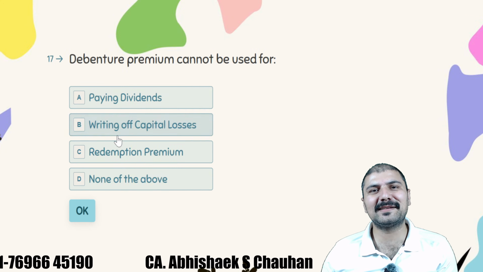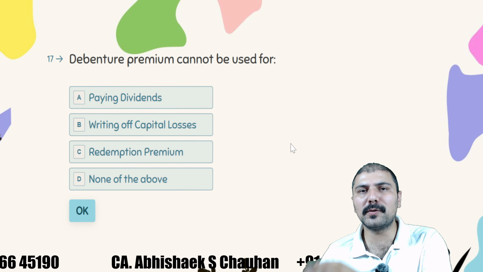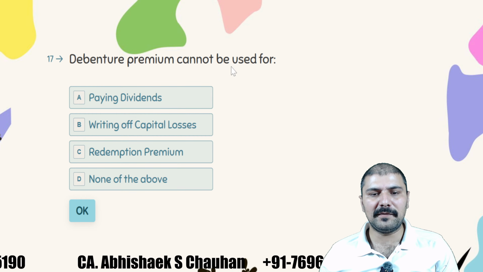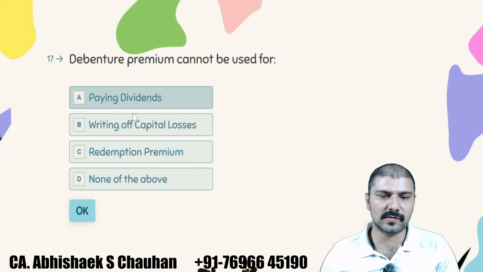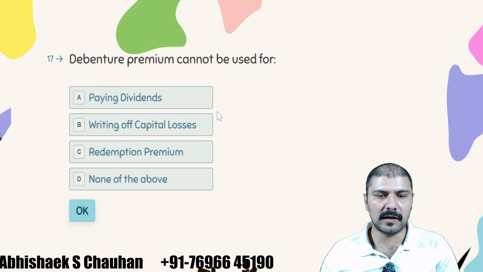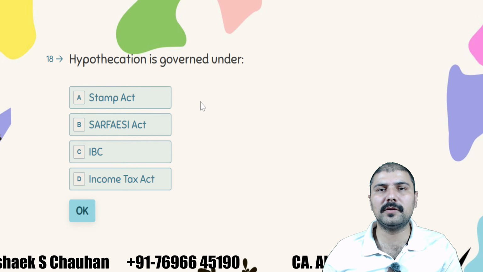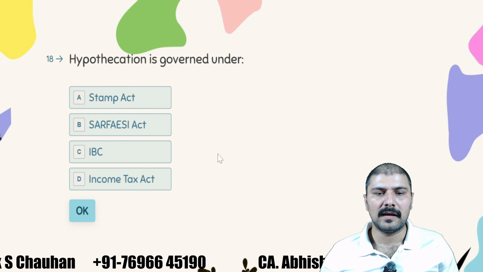Debenture premium cannot be used for writing off capital losses, redemption premium, or paying dividends. Debenture premium cannot be used for paying dividends.